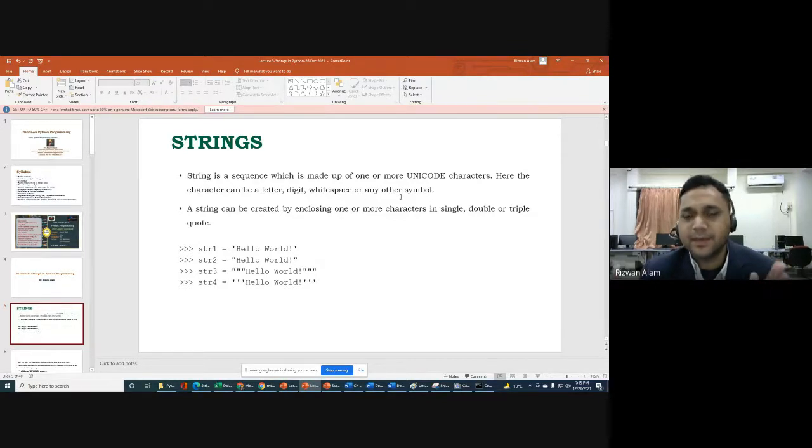Whatever you write within quotes, like single quote, double quote or triple quote, will come under your string. So a string can be created by enclosing one or more characters in single, double or triple quotes. That is the beauty of the Python programming language, that you can use either single quote, double quote, or even triple quote. Within quotes you write your string.